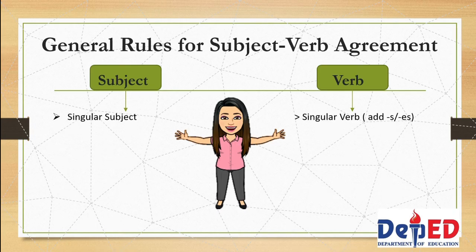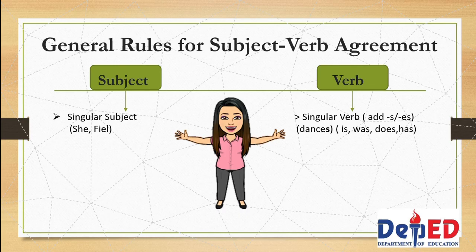The first basic rule is that if you have a singular subject or only one in count, of course, you have to use the S form or the singular form of the verb. For example, if your subject is the singular pronoun she or a proper noun like Fiel, then you will add S to the action word dance. That makes it dances.